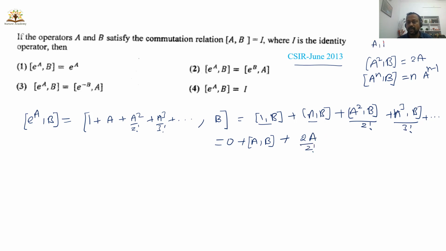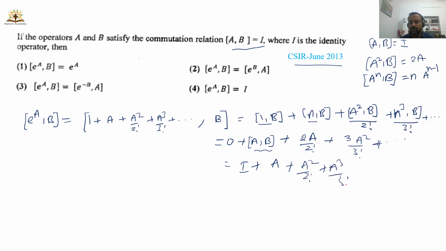Since [A, B] is I, I can write this as 3 into a square by 3 factorial plus and so on like this. And this is [A, B]. What is it? [A, B] is given by I, and here also you will get a, and here you will get a square by 2 factorial plus a cube by 3 factorial like that.